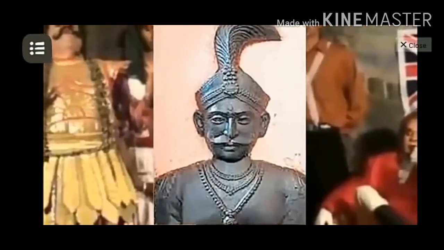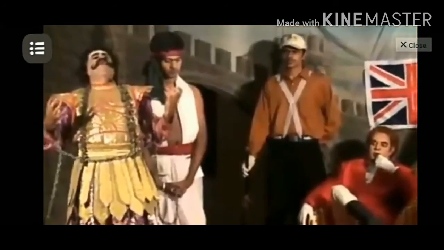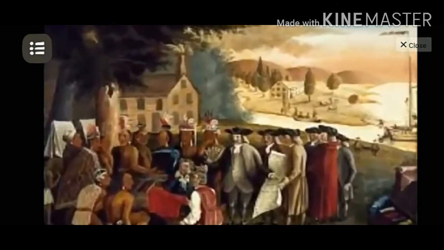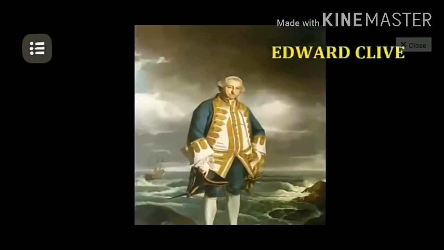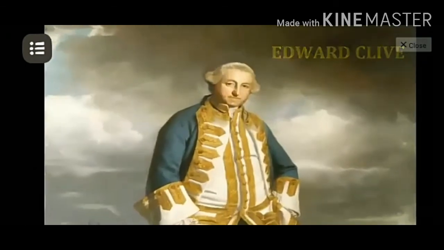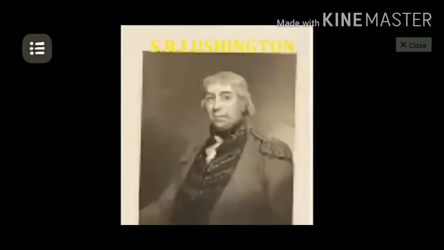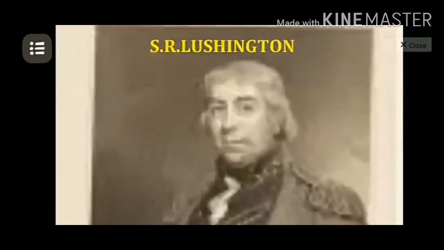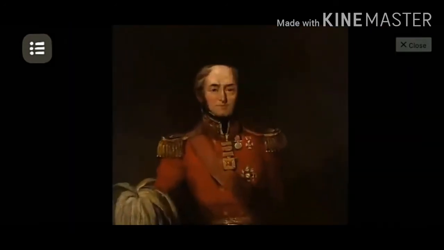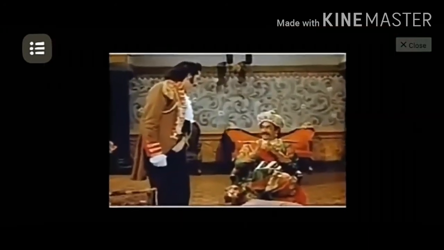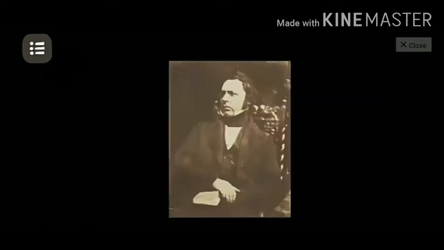Umadurai suddenly entered the fort with his men and helped Kattabomman to escape. After his return to Panchalakurichi, Kattabomman wrote a letter to Madras Council. Edward Clive, the governor of Madras Council, ordered Kattabomman to surrender. Edward Clive dismissed the collector for his misbehavior. S.R. Lusington was appointed as the collector in the place of Colin Jackson. Collector Lusington ordered Kattabomman to pay the balance tax, but he refused to pay the tax.